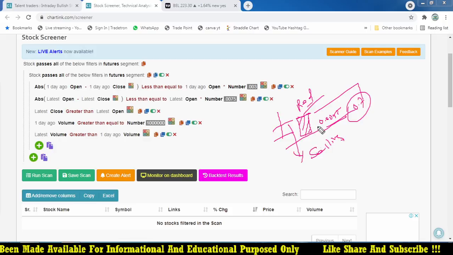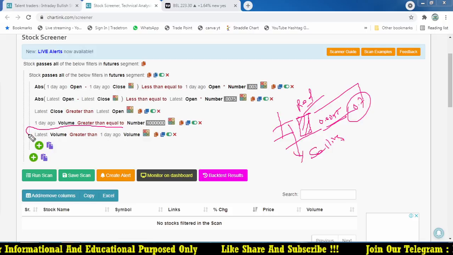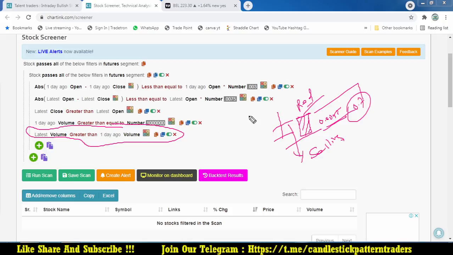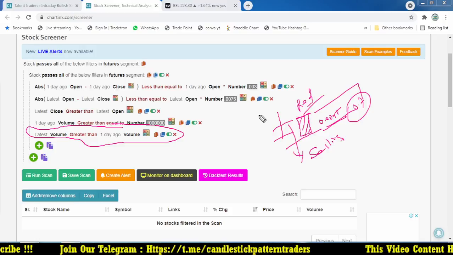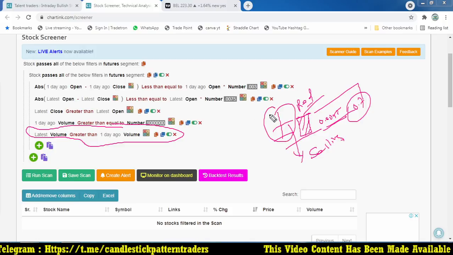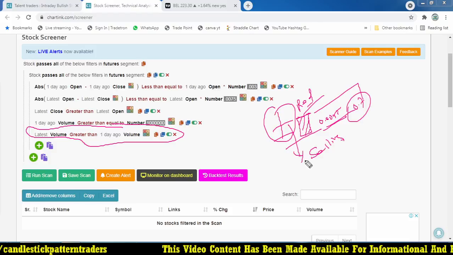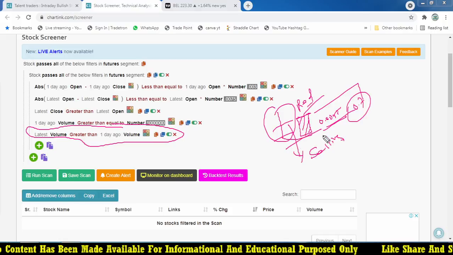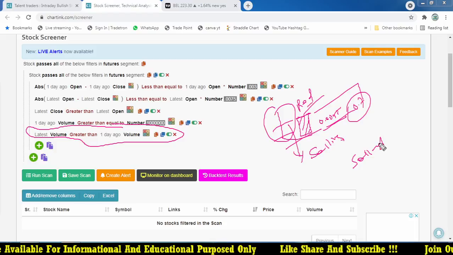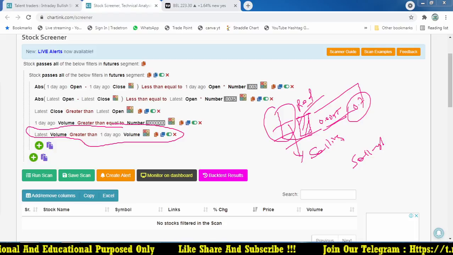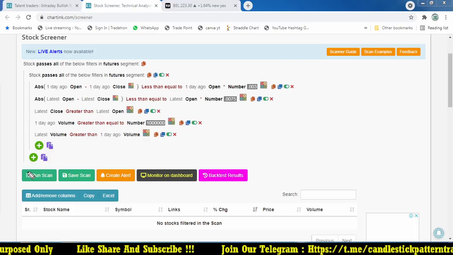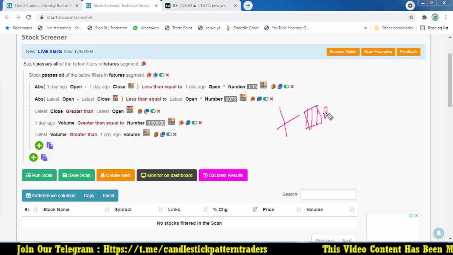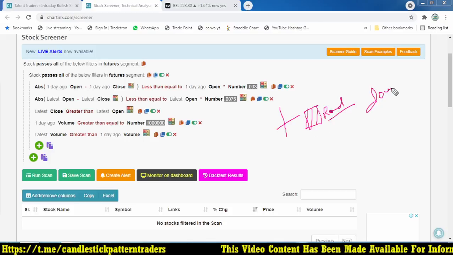We have good volume, because we have already added the volume factor here. Today's volume should be higher than the previous day's volume, meaning compared to the previous day, today has huge volume, which gives you a clue that the market has started moving down. If the market is moving down and breaking below this level, there is a sell opportunity. The candle should be red. The first day should be a doji or spinning top, whatever it may be. The next day, after the market starts, it must be red in color, because we are focusing on a down day.